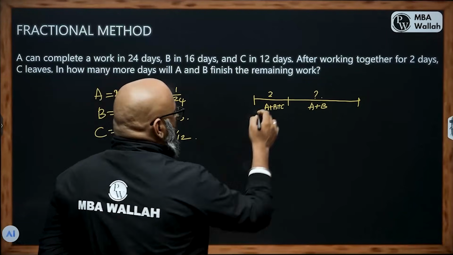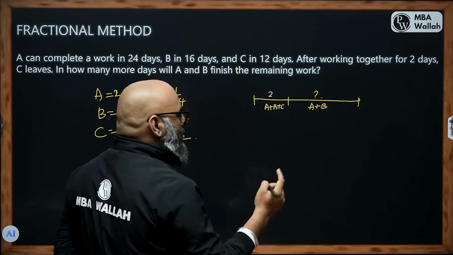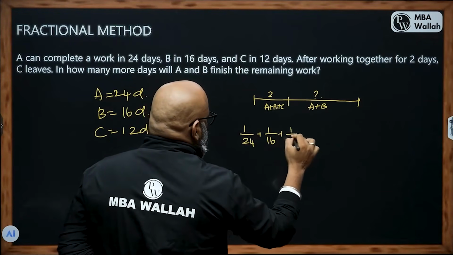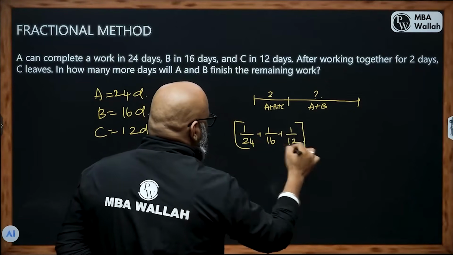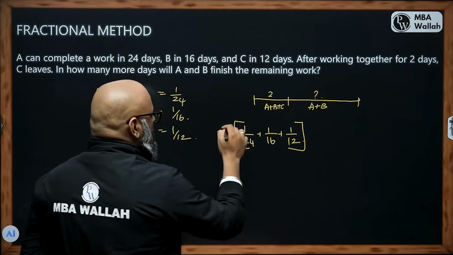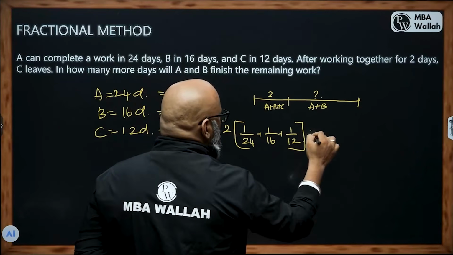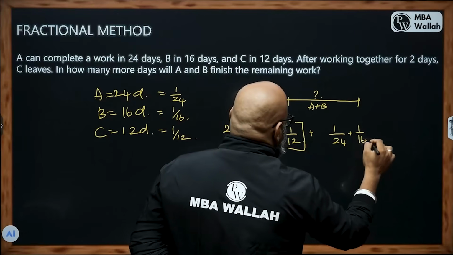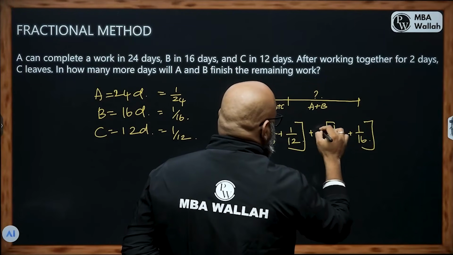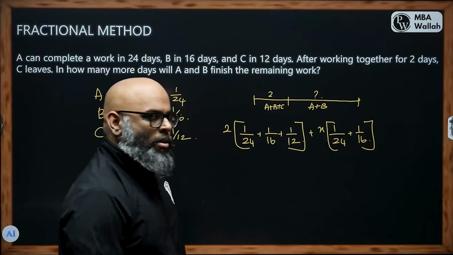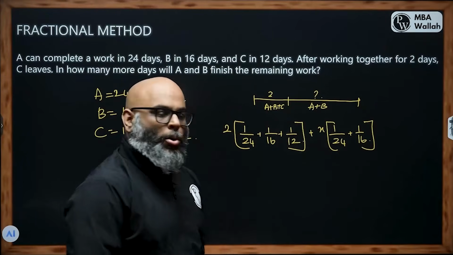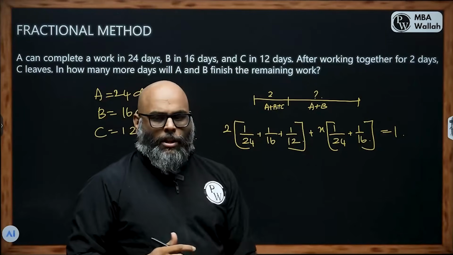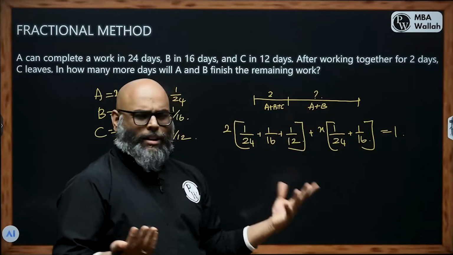So that will become 1 day of A, B and C would be 1 by 24 plus 1 by 16 plus 1 by 12. This is 1 day's work, but we need it for 2 days. So into 2 plus A's 1 day's work is 1 by 24. B's 1 day's work is 1 by 16, but we don't know for how many days. So I'm going to call it X days. All put together, they have completed the total work, which will be equal to 1. If you solve for this equation, we get the value of X, and that's our answer.